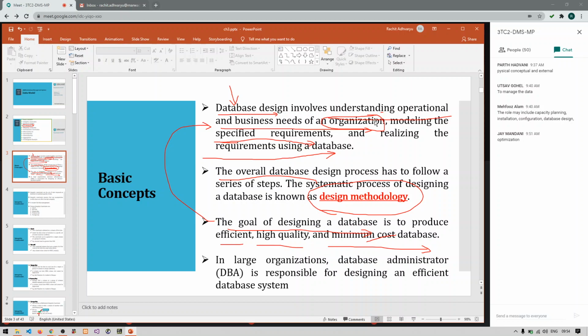Why do we require this database design process? Understanding, structuring, and then creating the database design. Just to make sure that our database, whatever we have created, is of high quality, is efficient to manage all types of data, and has been created using minimum amount of time. Am I clear with these three parts? Any doubts? Any repetition required? Fine.